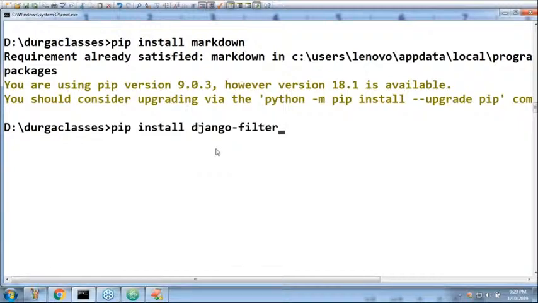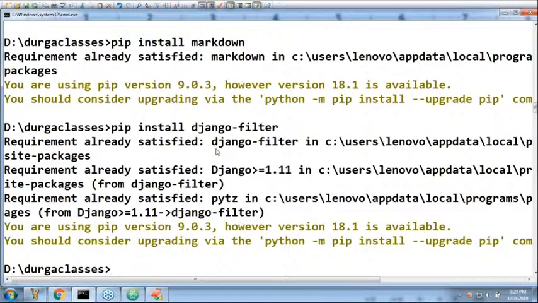That's all. Pip install Django filter. That's it. So all the three things are already installed in my system. Once you did these activities, now you have Django which can have DRF support also. Any doubt up to this?